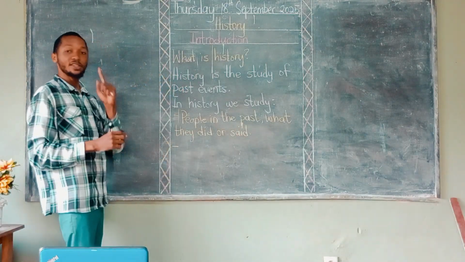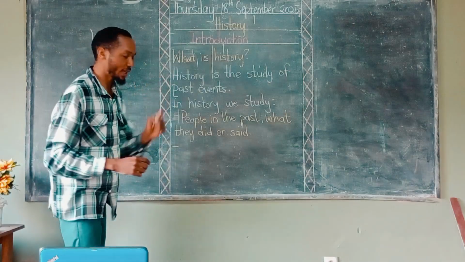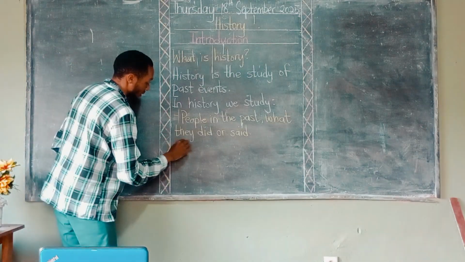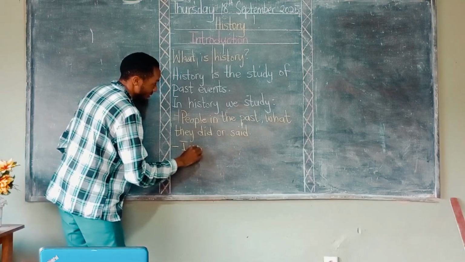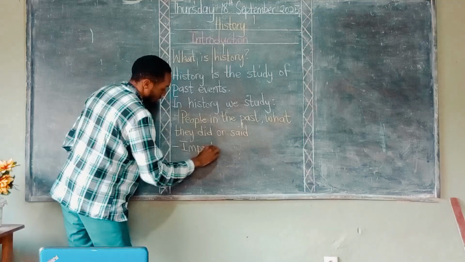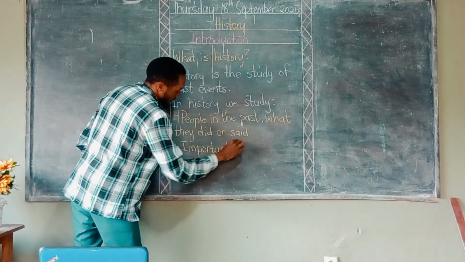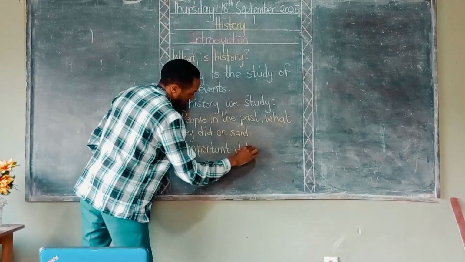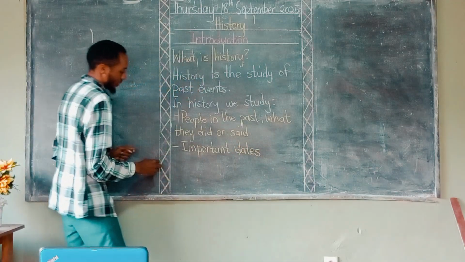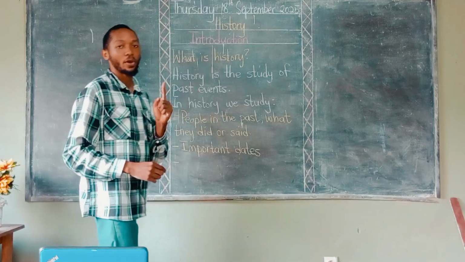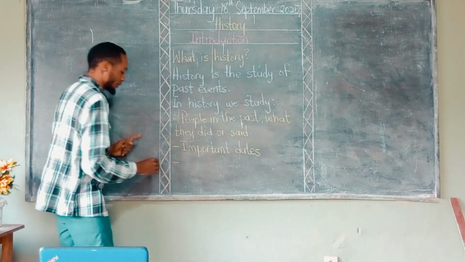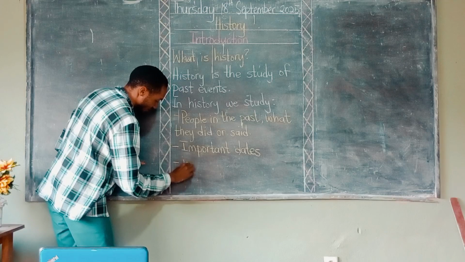We also said in history we study important dates. And we also said we're going to study important past events.